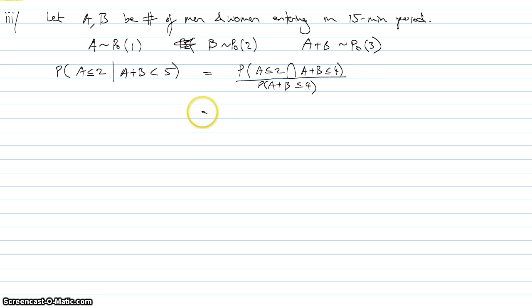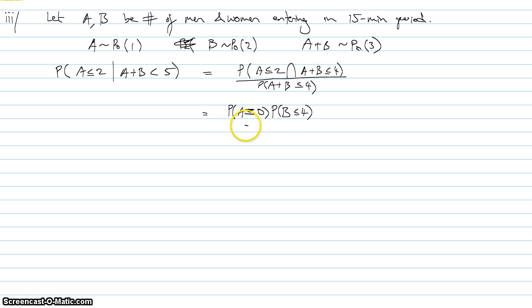Well, I need to unfortunately split it into cases. So what are the 3 possible values of A I could take? I could take A is 0, A is 1, or A is 2. And when that happens, what happens to B? So if I take the probability that A is equal to, not less than or equal to, A equals 0, then what can I say about B? That means that B has to be less than or equal to 4. Oh, and I can multiply these together because A and B should always be independent from one another, but A and A plus B, obviously they are not independent from one another. So I need to split it up into an A and a B on either side of the and sign.